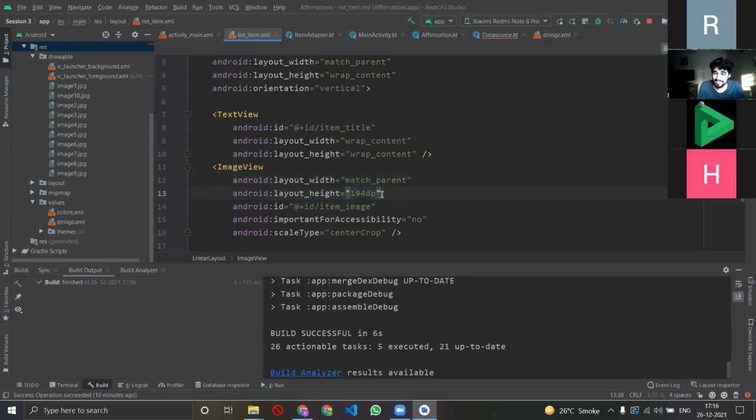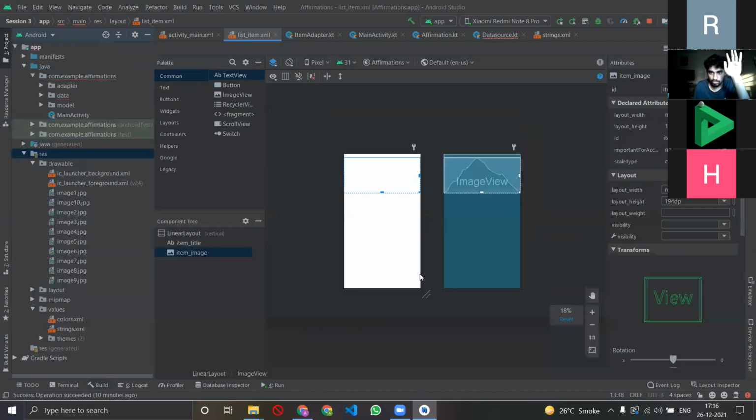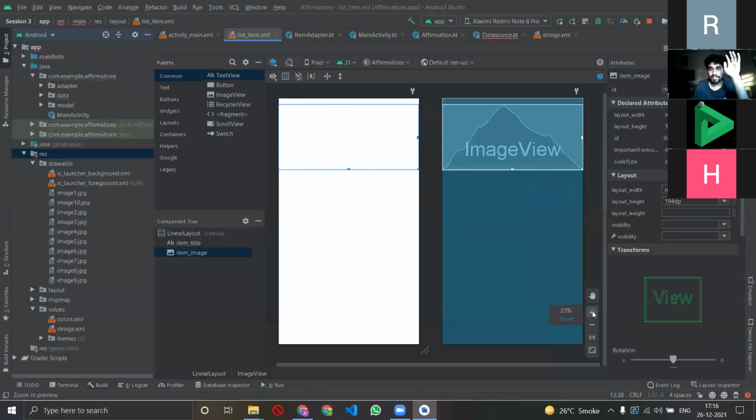You would say कि आत्मा तूने height 194 dp करके कुछ लिखा है and width में match parent, what is this? Wait, I don't understand, ये मेरे दिमाग के ऊपर से जा रहा है. So I'm saying कि chill, मैं basically क्या कर रहा हूँ, I'll show you through design. ठीक है, ये design दिख रहा है. मैंने उसको बोल दिया कि you match it as per your parent, मतलब you match it as per your screen. और जो height है वो मेरे को I want it to be certain है ना, because I cannot keep it as an entire screen and I cannot keep it very small, so that's why I'm putting it as 194 dp.